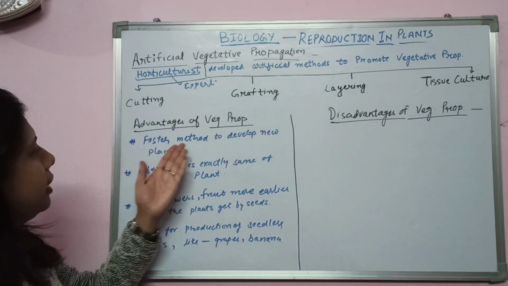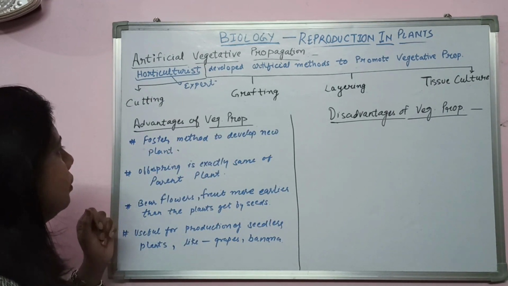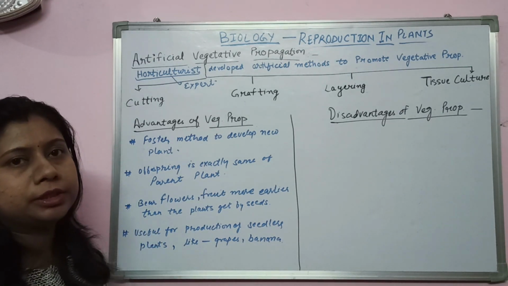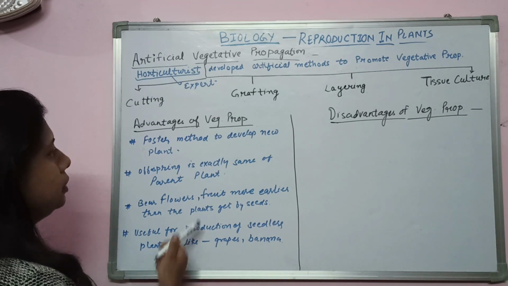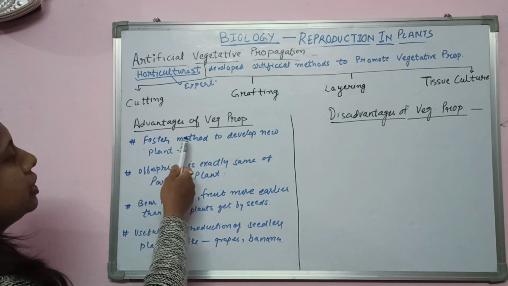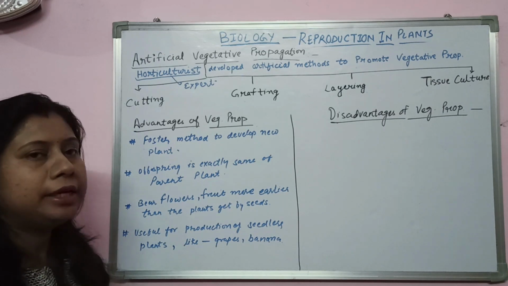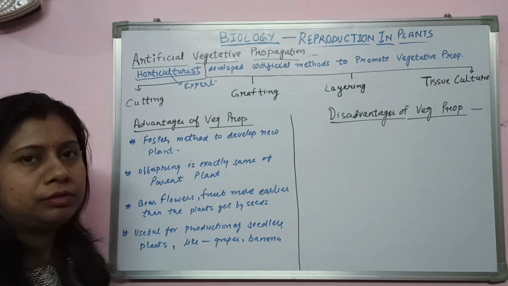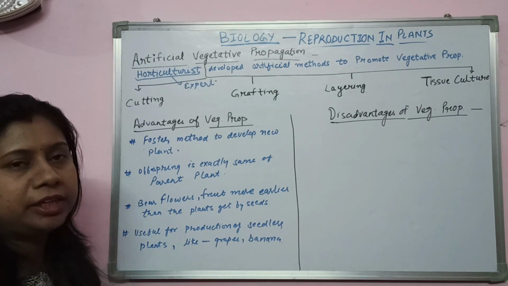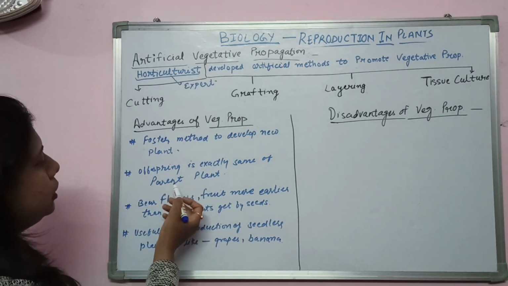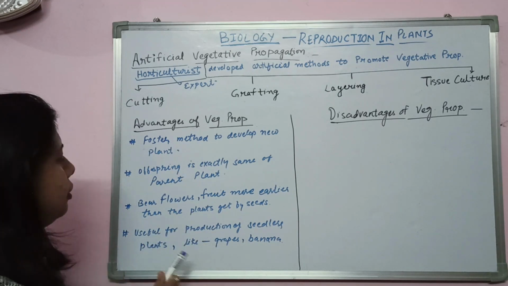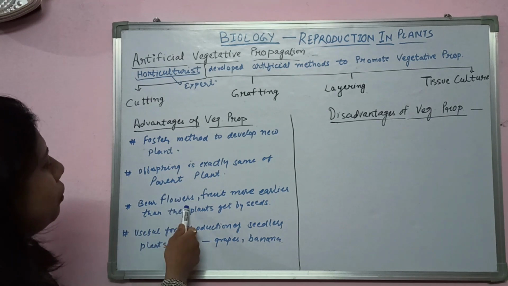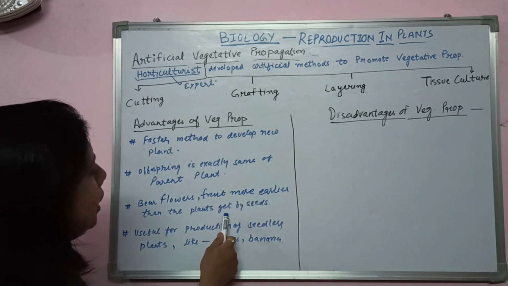Now see the advantages of vegetative propagation. What is the use of vegetative propagation? Why should we go for vegetative propagation? There are some very important uses. This is the faster method to develop a new plant. You will get a new plant very soon. It will develop soon, it will rise soon, and it will very soon start bearing flowers and fruits. It means it bears flowers and fruits earlier than plants grown from seeds.